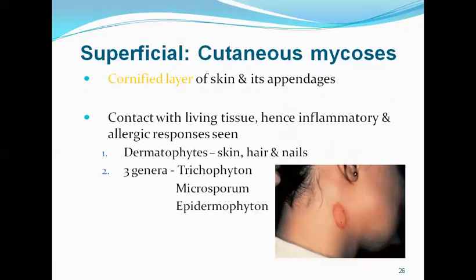Then we have the next type, the cutaneous mycosis. These fungi infect the cornified layers of the skin and its appendages. For example, we have dermatophytosis, the dermatophyte infections of the skin, hair, and nails. There are three genera of dermatophytes which infect humans: Trichophyton, Microsporum, and Epidermophyton. So this is a picture of dermatophytosis.